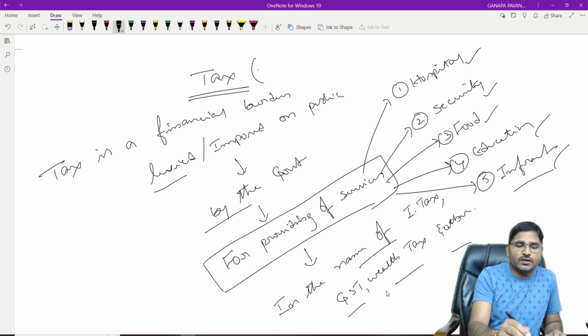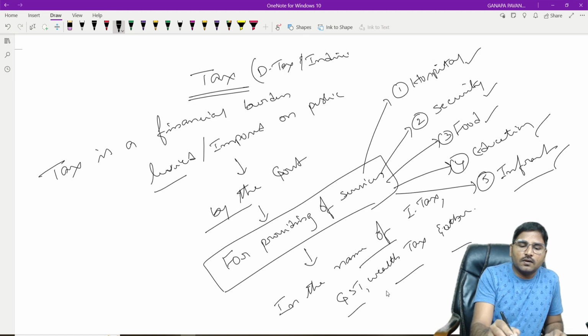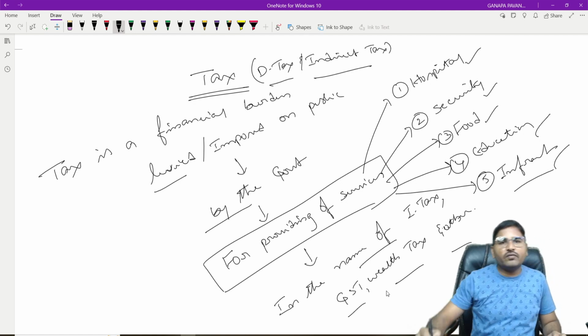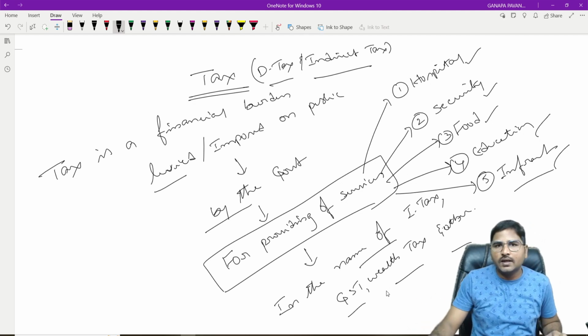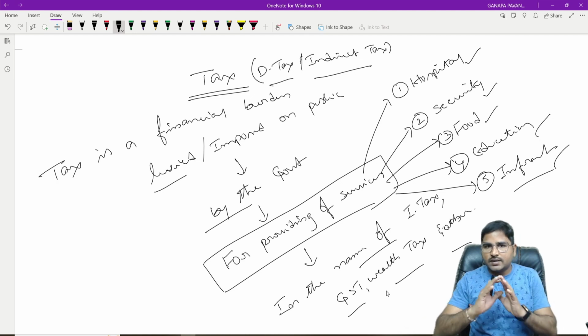That might be in the nature of direct tax or indirect tax. Sir, what is the meaning of direct tax and indirect tax, and what are the differences between them? We will discuss later.